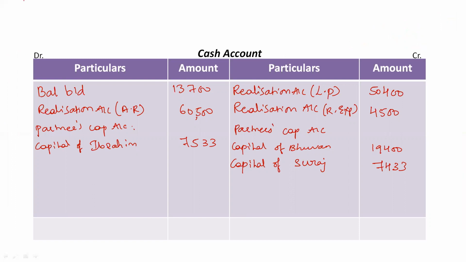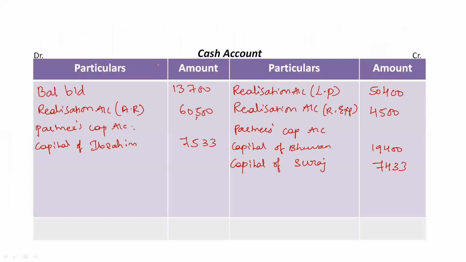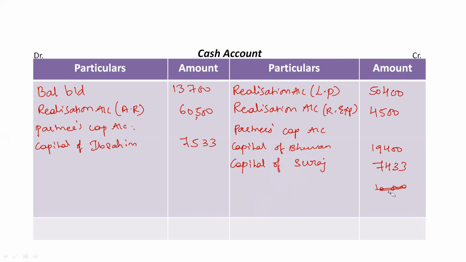In case in the question any of the partners' loan was given, suppose we have partners called Bhuvan, Suraj and Ibrahim, and suppose Ibrahim's loan was given, assume 10,000 rupees, on the liability side in the question. Then we would have taken it here on the credit side. We would have mentioned it as Ibrahim's loan, rupees 10,000. Only a partner's loan should be mentioned. A third party's loan should not be mentioned. Clear? So this is not given, so I'll erase it.